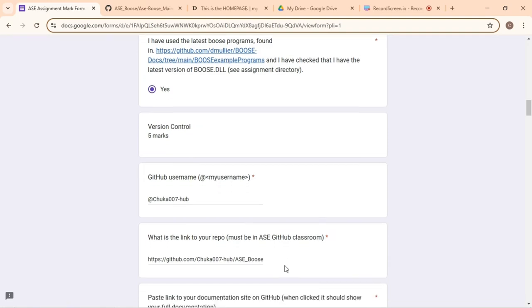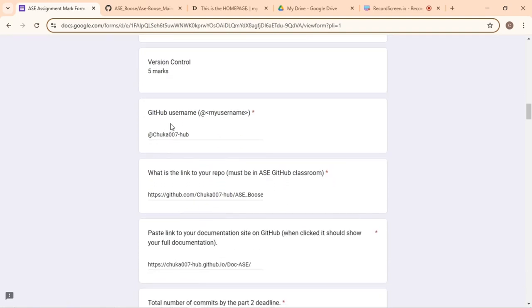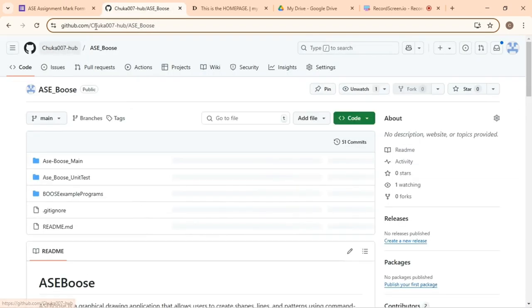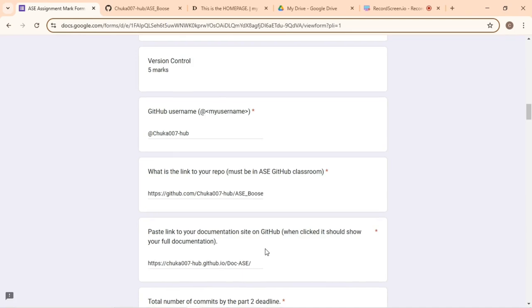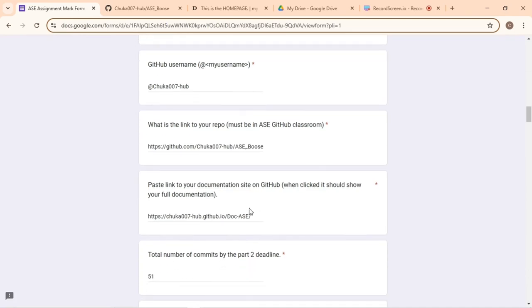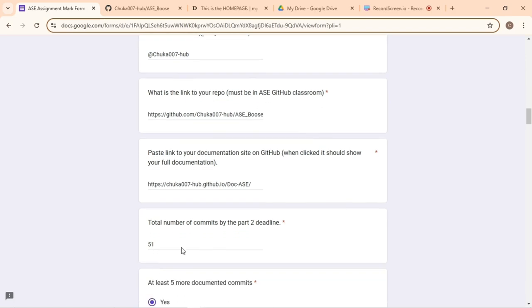And what is the link to your repo? It's being GitHub mentioned. This is the link to my repository. Paste the link to your documentation site. When clicked, it should show your full documentation. Yes, this is the link to my documentation site.